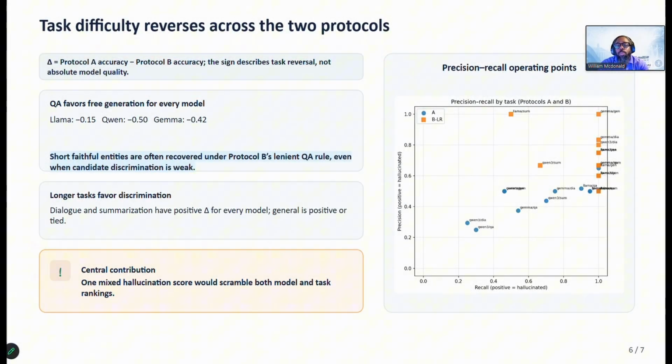Here's the finding we're most excited about. Task difficulty flips depending on which protocol you use. QA is the easiest task for free generation. Models nailed it 68 to 74% of the time, but QA is one of the hardest tasks for discrimination. Qwen dropped all the way to 20% on it. Same task, same model, opposite difficulty, just depending on whether we ask it to answer or to judge.